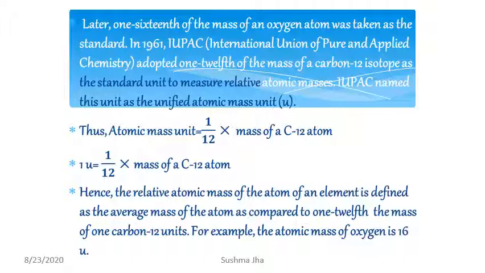Hence, the relative atomic mass of an atom of an element is defined as the average mass of an atom as compared to 1/12 the mass of a carbon-12 atom. For example, the atomic mass of oxygen is 16 unified atomic mass units, that is u.